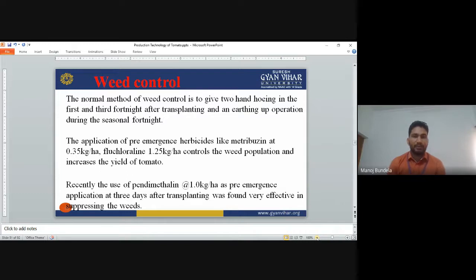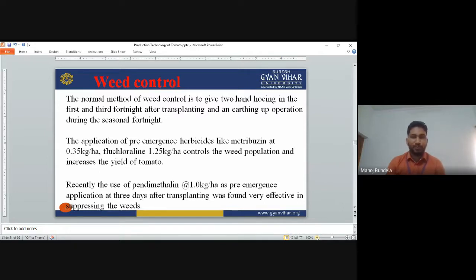The application of pre-emergence herbicides like metribuzin at 0.35 kg per hectare and fluchloralin 1.25 kg per hectare controls the weed population and increases the yield of tomato. So these are the weedicides we can use, pre-emergence and post-emergence. Pre-emergence means before the emergence of the weeds we have to apply herbicides like fluchloralin, or to control the weed population we can use metribuzin at the rate of 0.35 kg per hectare.